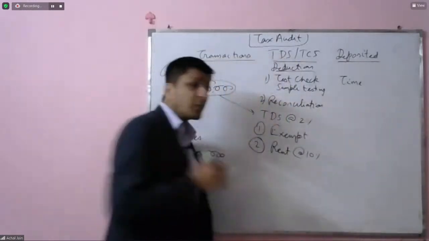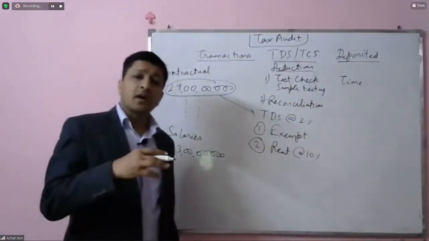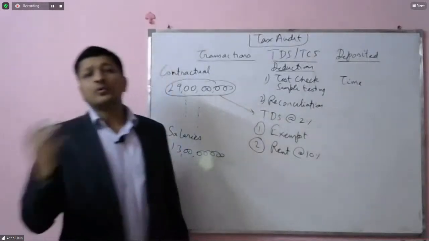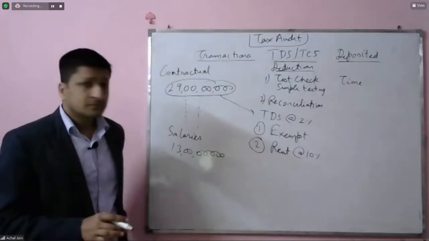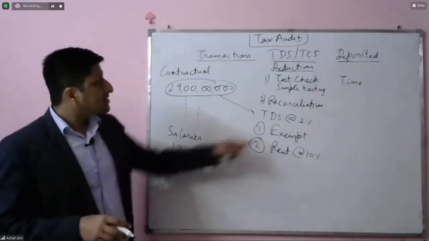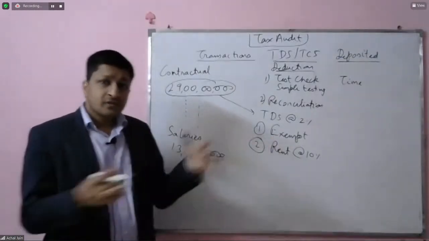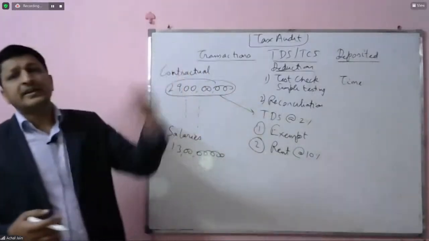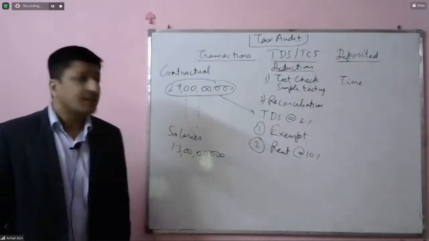So when we are computing 2%, actually this amount should have been lower, but it's coming out to be higher. But there were certain exempt amounts because of which it's not coming out as a very significantly higher amount. So this can be another reconciliation.